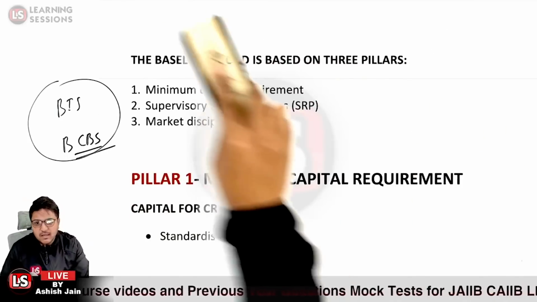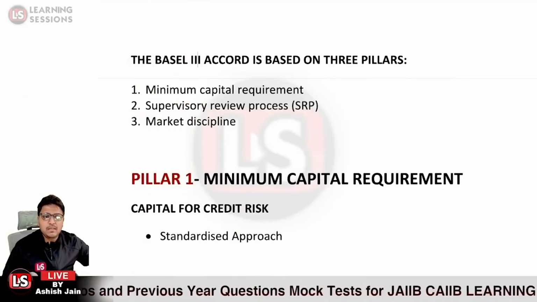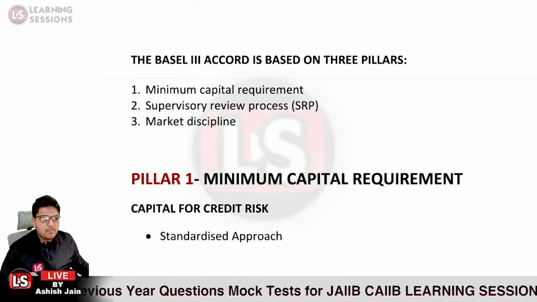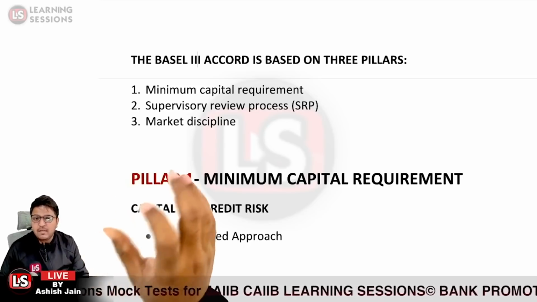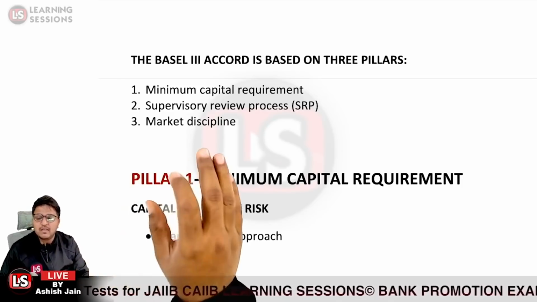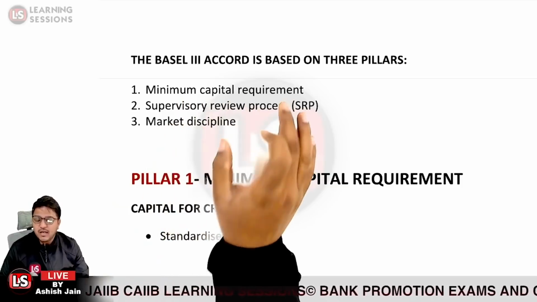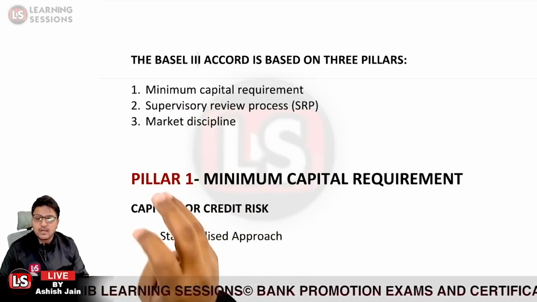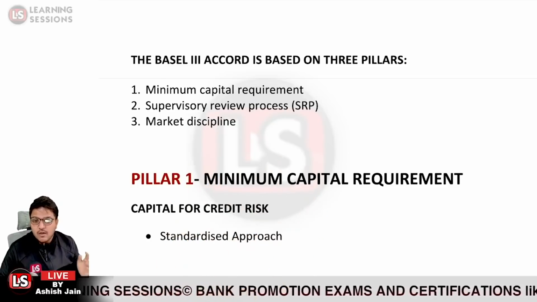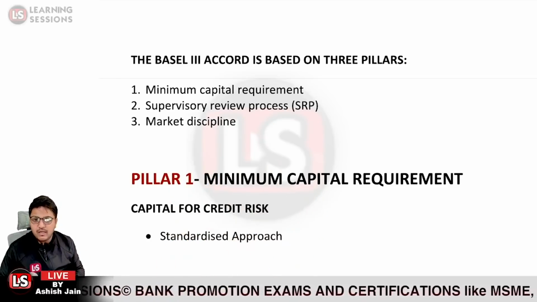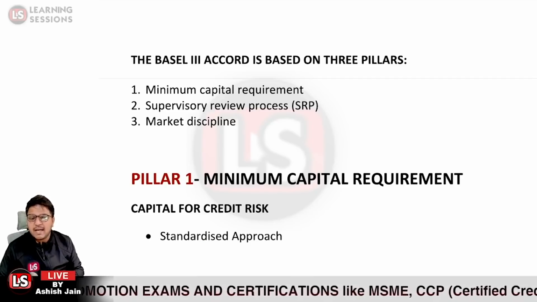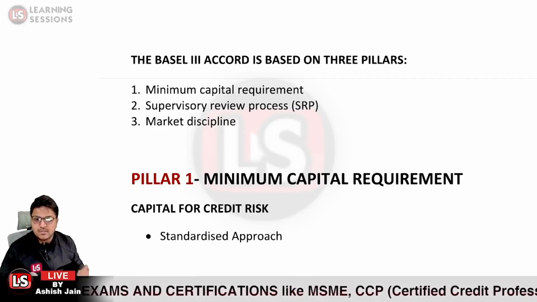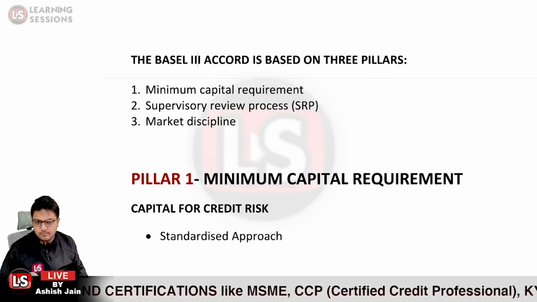What are these three pillars? First pillar, it is the minimum capital requirement. That is the capital adequacy ratio we are dealing with in the first pillar, that for the different risks, that is related to the credit risk, market risk, operational risk, we need to maintain the minimum capital that is basically prescribed by the regulator.